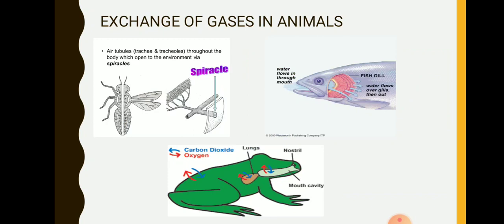Then we are going to talk about exchange of gases in animals. We already have an introduction to this particular part in one of our chapters, where we have studied that there are different organs for carrying out respiration. Fishes have gills, cockroaches and other insects have spiracles which help them exchange the gases, and frogs, as they are amphibians, live on both land and water, and the exchange of gases takes place through lungs and even through the skin. So these are the different organs which help animals carry out the function of respiration.